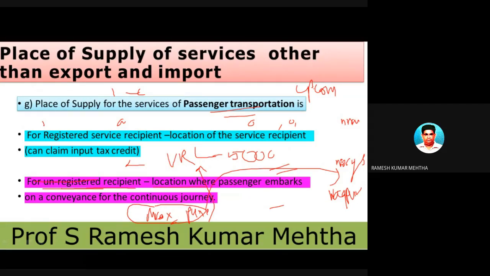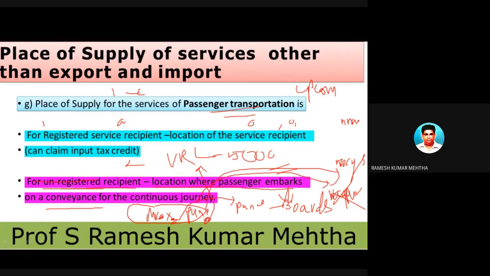So, the location where the passenger embarks on the conveyance. This person is from Pune and he boards the bus in Pune. That is the meaning of embark. Embark means boards, where he climbs onto the bus, where he boards the bus. He boards from Pune. What his destination is at Nagpur doesn't make any difference.